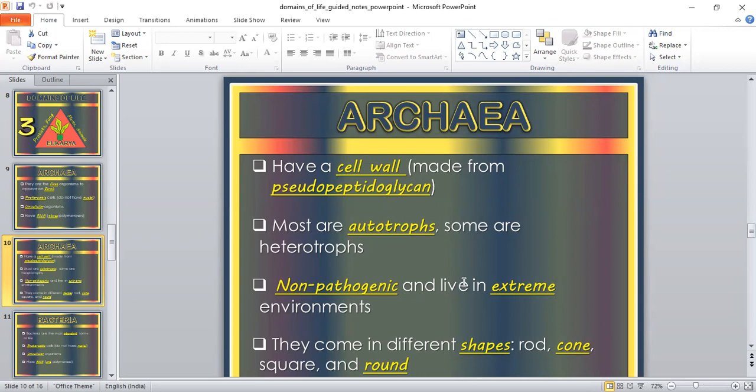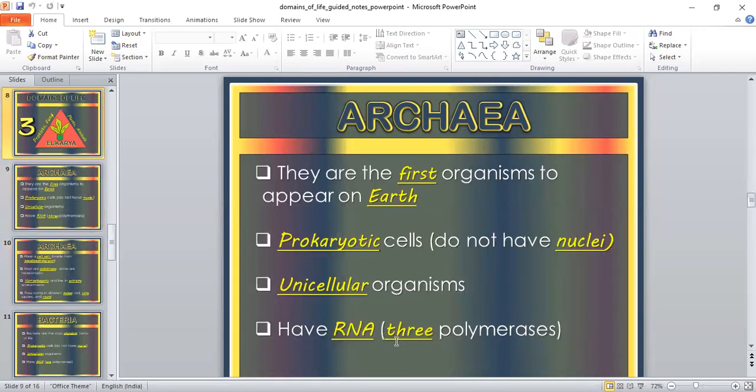The next character of archaea is that they come in different shapes. They are found in various types of shapes like rod shape, cone shape, square shape, and round shape. We cannot identify them by one single shape. There are various types of archaea which have various types of structures, like rod shape, cone shape, square shape, and round shape. So these are the main features of archaea.